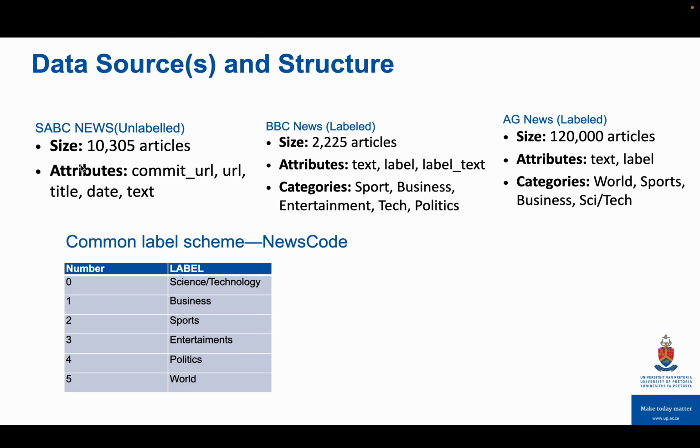In this slide, I present the data source and the structure. We have SABC News, which is unlabeled data, and we also have BBC News, which is labeled data, which contains 5 categories, and we also have AGNews, which is labeled data, which contains 4 categories. We create a common label scheme that contains all categories from BBC News and AGNews. And then we train our model on BBC News and AGNews, and then apply it on the SABC News, which is unlabeled data.